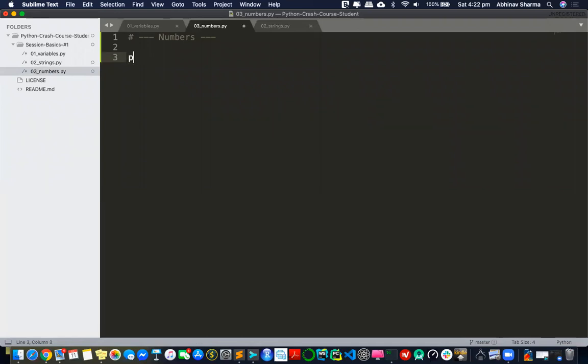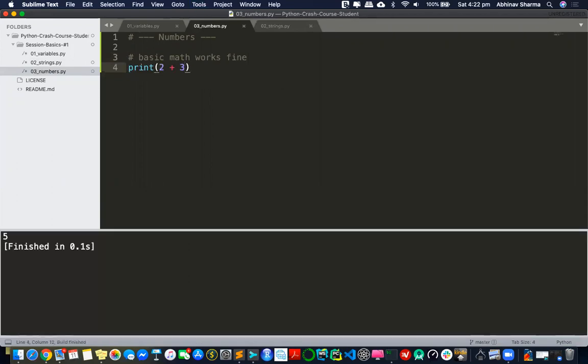All those basic math operations work fine with numbers in Python. So I can do 2 plus 3, that's 5. I can do 2 minus 3. It works fine. And you can imagine it should, right? It would be very weird if I had to implement divisions and multiplication by myself. These are basic maths, this has to work. If you're a language and you're not giving me these operations, then what kind of language are you? So definitely these basic math operations work.